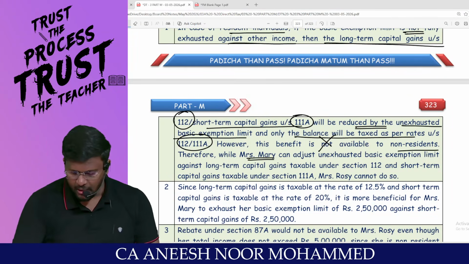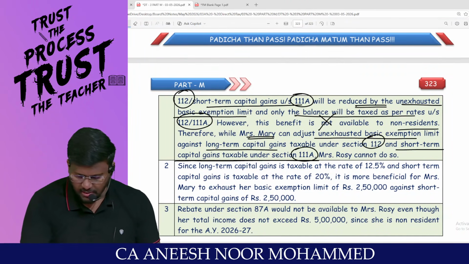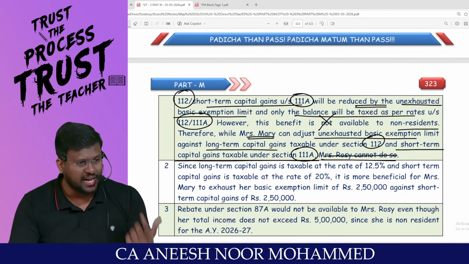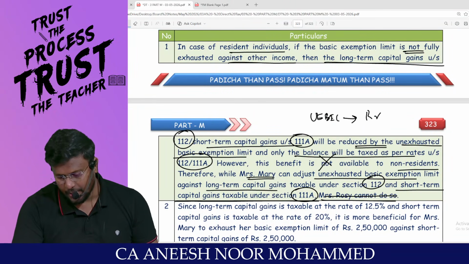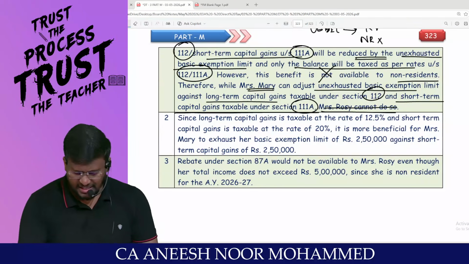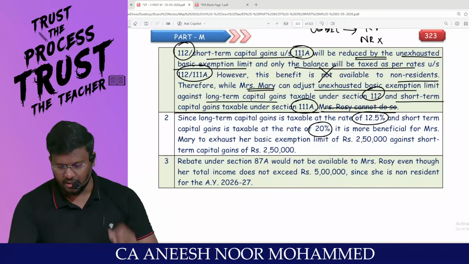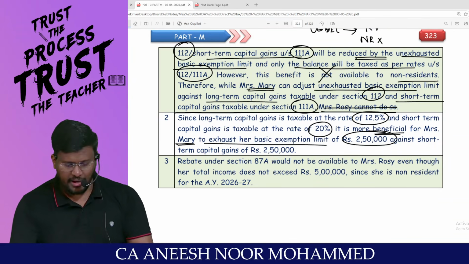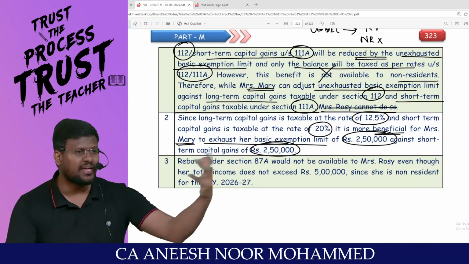Therefore, while Mrs. Mary can adjust unexhausted basic exemption limit against long-term capital gain taxable under 112 and short-term capital gain taxable under 111A, Mrs. Rosie cannot do so because she is a non-resident. Basically, unexhausted basic exemption limit will be applicable only to residents. Since long-term capital gain is taxable at only 12.5% and short-term capital gain at 20%, it is more beneficial for Mrs. Mary to exhaust her basic exemption limit of 2,50,000 against short-term capital gain of 2,50,000. Correct? Because we claim the basic exemption against the higher rate of tax.